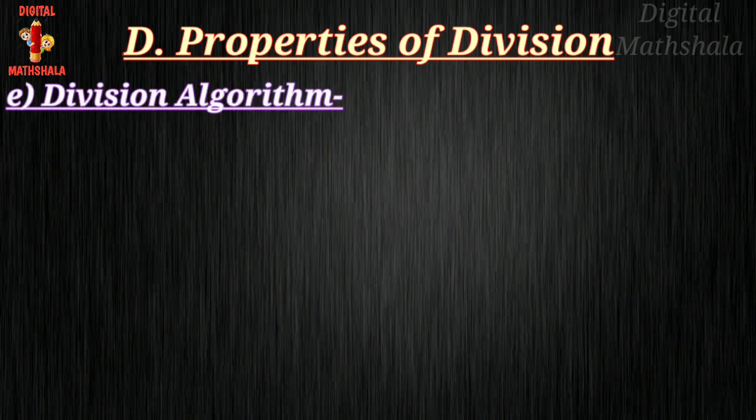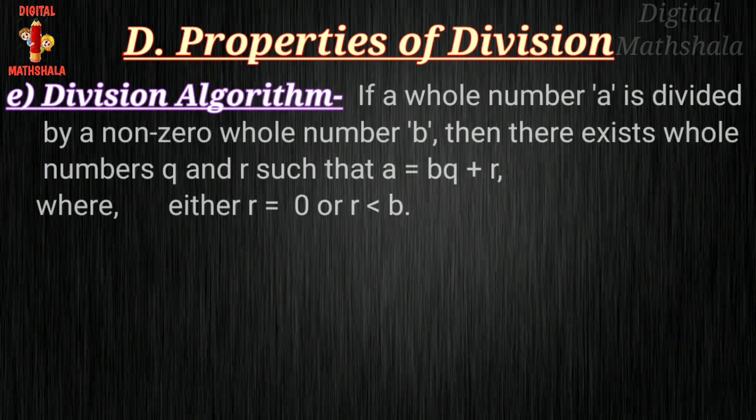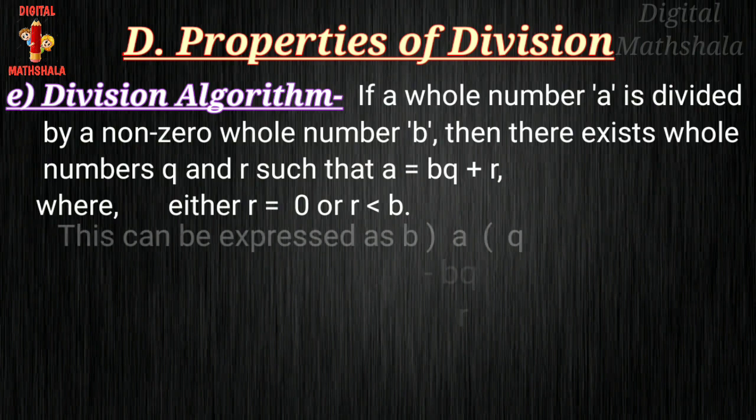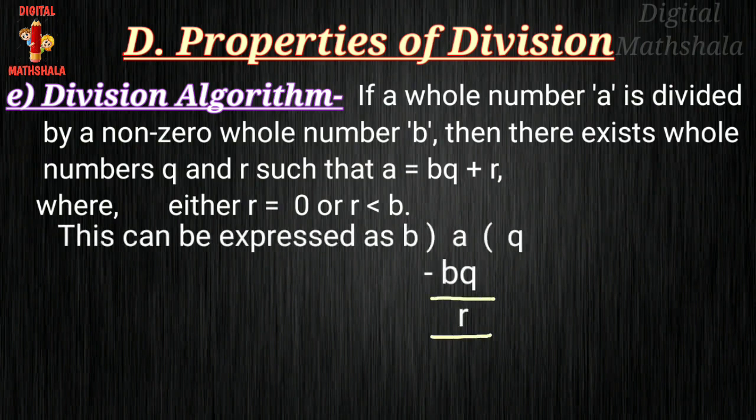Now the fifth part is the division algorithm. If a whole number A is divided by a non-zero whole number B, then the quotient will be Q and the remainder will be R, such that A equals B into Q plus R, where either R equals 0 or R is less than B. This can be expressed like this.